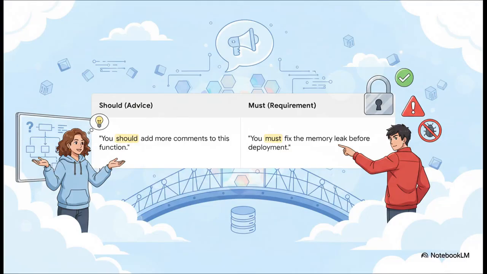And this example just lays it out so clearly, doesn't it? Look at the difference in urgency. "You should add more comments" is about making things better for the next person. It's great advice. But "you must fix the memory leak"? Well, that's a critical requirement. One improves quality, the other one prevents the whole system from crashing.